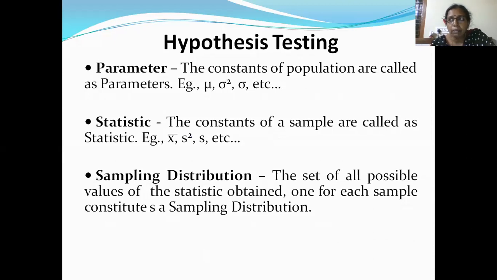If I'm drawing 5 samples from that population, then for each sample I will have its sample mean. For the first sample I have sample mean 1, for the second sample I have another sample mean, for the third sample I will have another sample mean, like that. So the set of all possible values of this statistic, one for each sample, is called a sampling distribution.